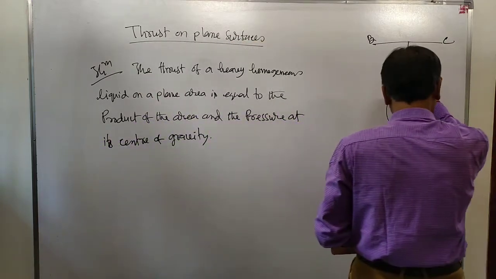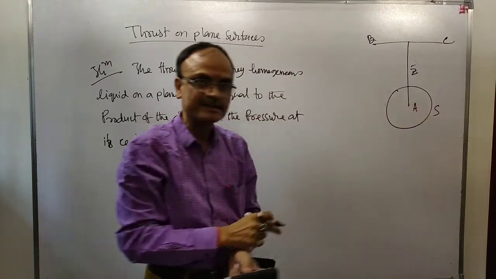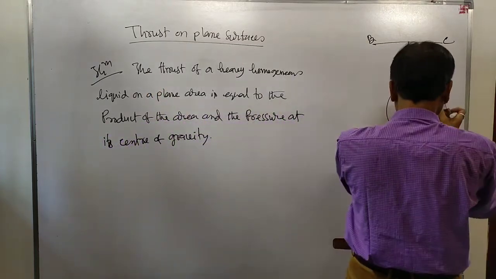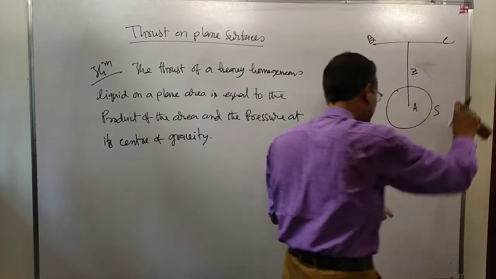Z is the depth of A below the effective surface.